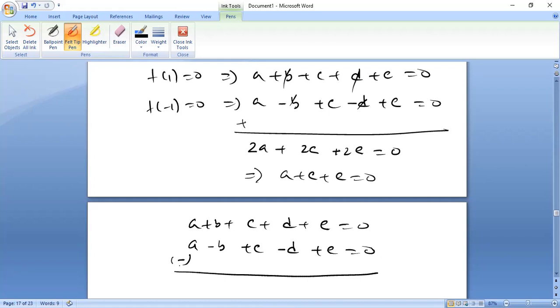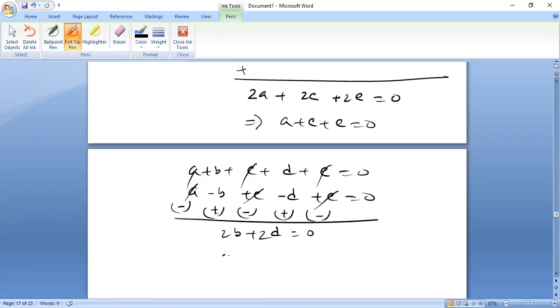So plus becomes minus, minus becomes plus. Now a cuts down, c cuts down, e minus e cuts down. Here b plus b is 2b, d plus d is 2d, equal to 0. That means b plus d is equal to 0. So we have here a plus c plus e is equal to 0, and here b plus d is equal to 0.